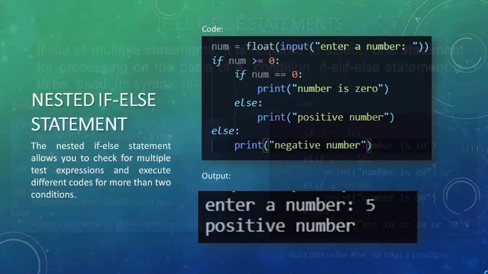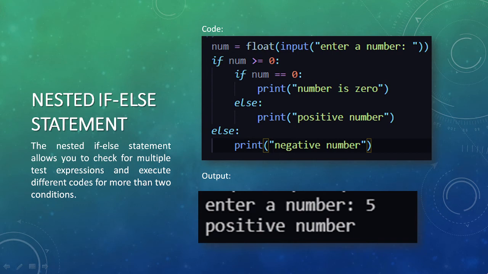Now the fourth form is the nested if else statement. Nesting means an if within an if. One if, and then within that if there is another if, and so on. The nested if else statement allows you to check multiple test expressions and execute different code for more than two conditions. It means multiple conditions are tested at a time, not a single condition, because within one condition there is another condition lying. That is called a nested if.